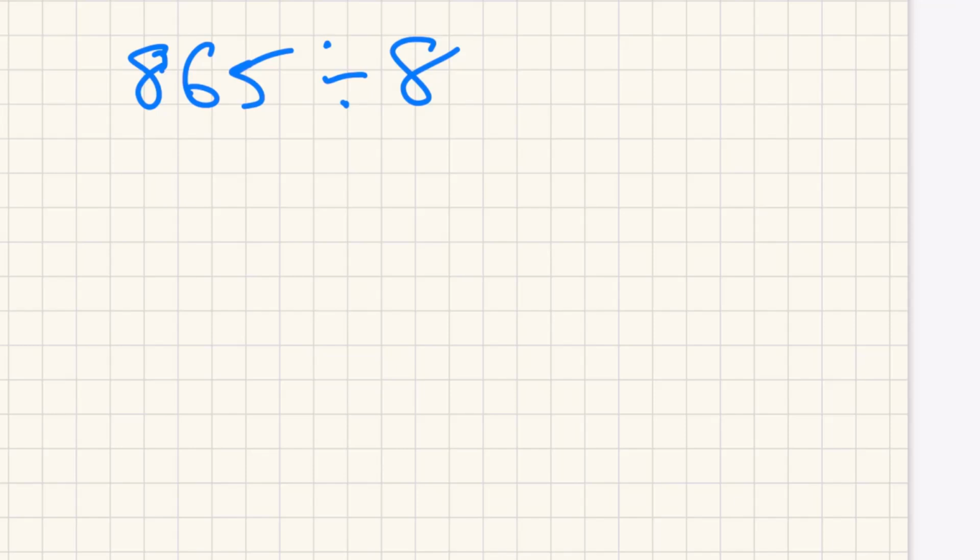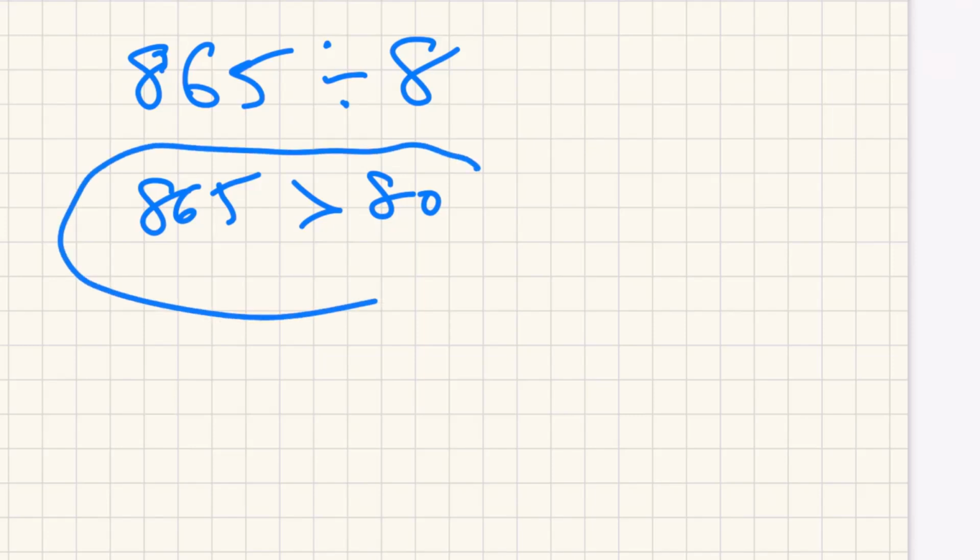The divisor is 8. Now, because 10 times 8 is 80, and 865, which is the dividend, is greater than 10 times the divisor, then and only then we use long division. What long division does is it takes this big problem that we would take a long time to solve manually by adding 8 and 8 over and over again, and turns it into 3 smaller problems.